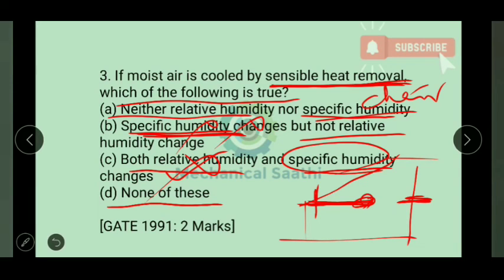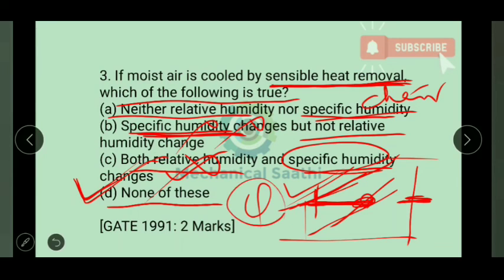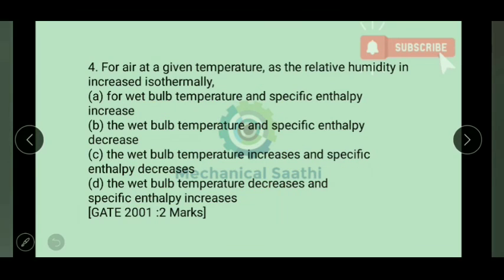No, we can say your relative humidity is changing, so here we can say option D will be the correct one. So from here we can get that relative humidity is changing. Okay, so that is, phi is changing, but W will not change. Okay, moving towards the next question.